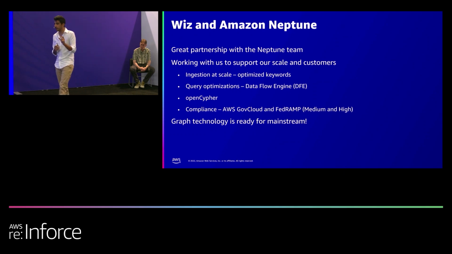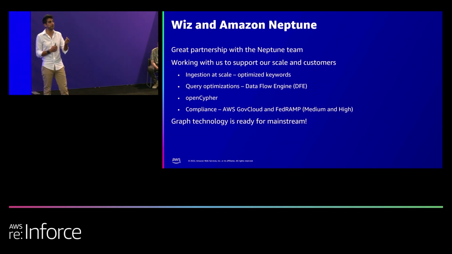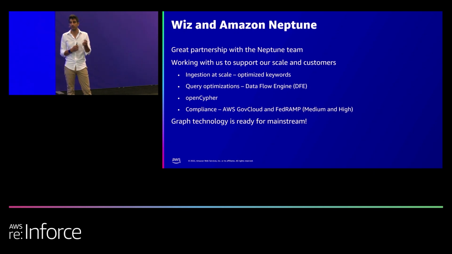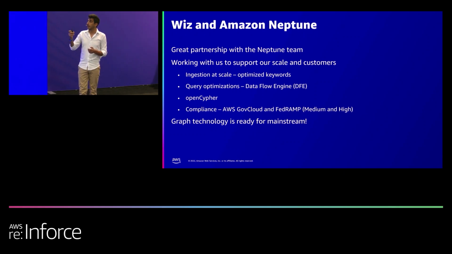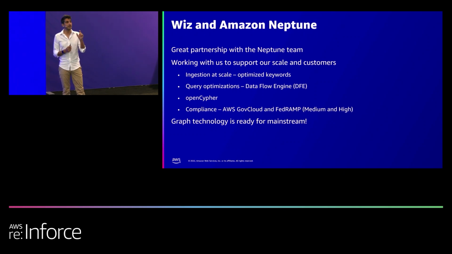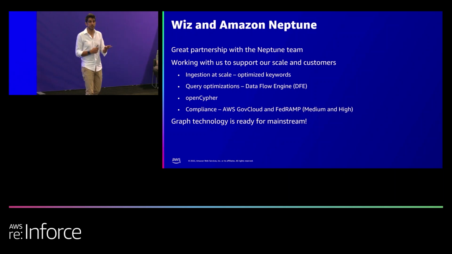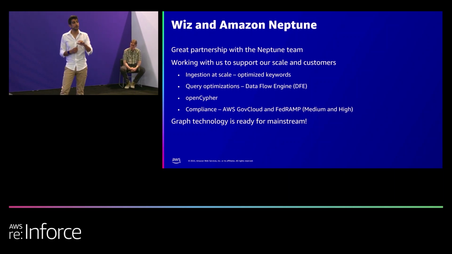And I want to talk a little bit about the technical aspects behind what it takes to build what is today probably one of the largest cloud graph as a service implementation in the world, I think, which is the Wiz Graph. Basically, the partnership with Neptune allowed us to maintain the scale even on the largest cloud environments that we protect. And we are connected today to some of the largest cloud deployments in the world, and the graph can scale up to it. How did we achieve it, right?